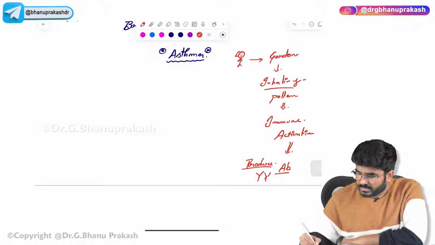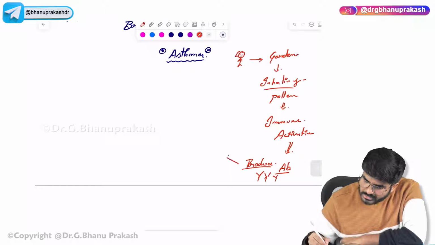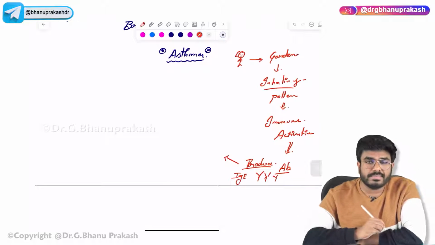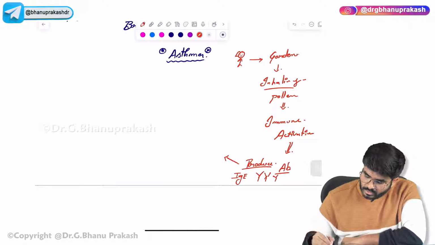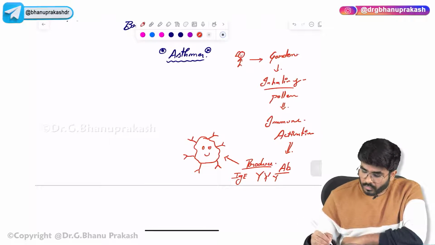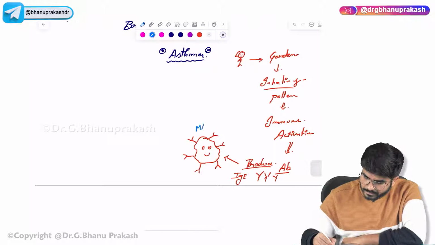Now in this patient's body, the antibodies are there. What happened to these antibodies? These antibodies, which are IgE type antibodies, will come and sit on the cells. There are these cells, look here. These antibodies are coming and sitting on the cells. What are these cells? The cell which I am talking about here is called a mast cell.